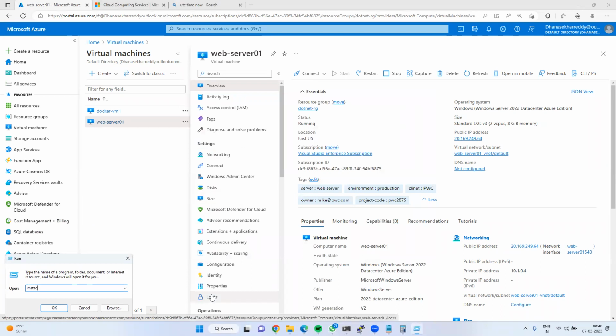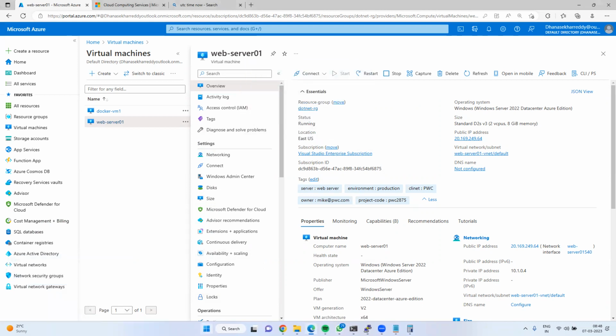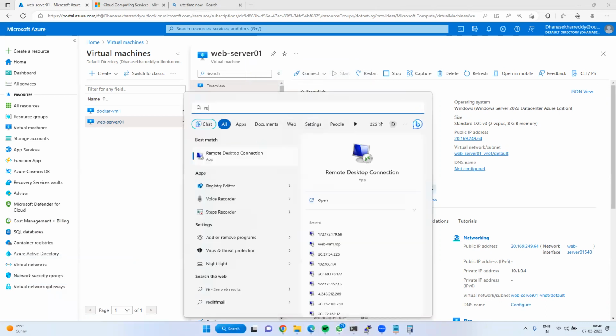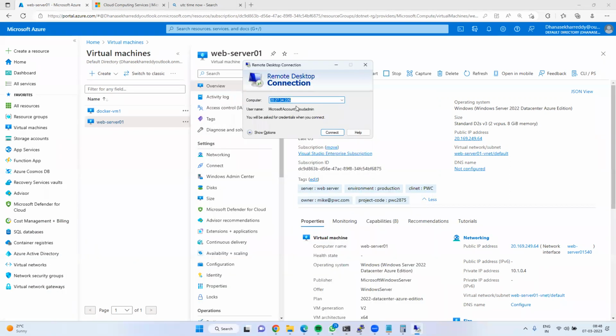MSTSC means Microsoft Terminal Service Admin Console. Hit enter. Either this way it will prompt the same window, or else if I go and type remote desktop and click on it, you could see the same window.